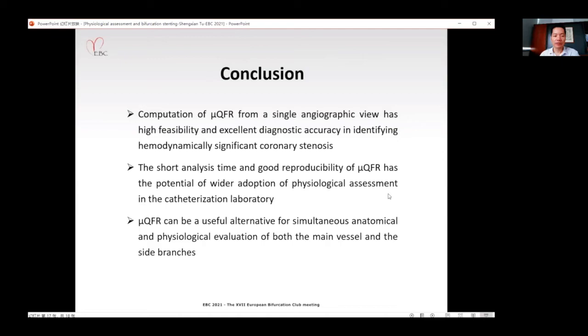So, ladies and gentlemen, in conclusion, computation of MU-QFR from a single angiographic view has high feasibility and excellent diagnostic accuracy in identifying hemodynamically significant coronary stenosis. The short analysis time and good reproducibility of MU-QFR have the potential for wider adoption of physiological assessment in the catheterization laboratory. MU-QFR can be a useful alternative for simultaneous anatomical and physiological evaluation of both the main vessel and the side branch. And thank you very much for your attention.